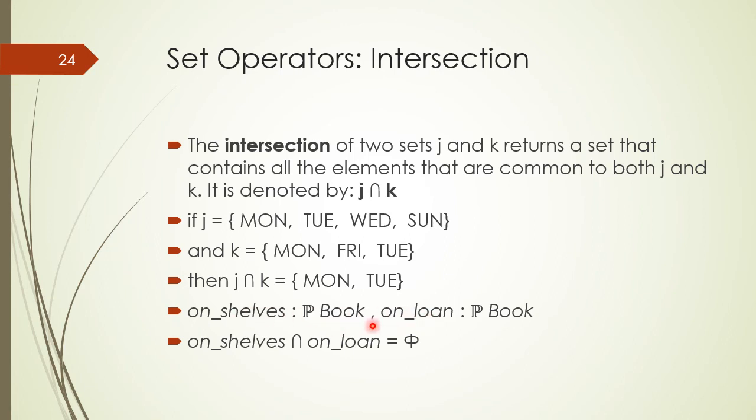Therefore, we can apply the intersection operator on both the variables because both the variables are sets, and on shelf intersection on loan would be the empty set because the books which are on shelf and the books which have been borrowed or on loan don't have any common book. Therefore, the intersection of both the sets would be the empty set.